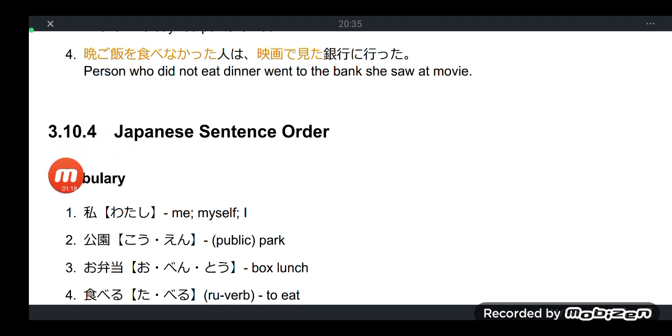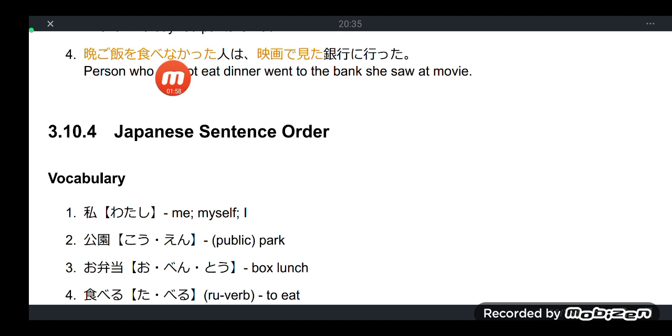Before we start with the sentence order proper, you probably saw this. This one is from our previous lesson, the keiyoku, or phrases or clauses that are acting as adjectives to modify nouns. In this sentence, the simple form without the keiyoku is: a person went to the bank, hito wa ginko ni itta.